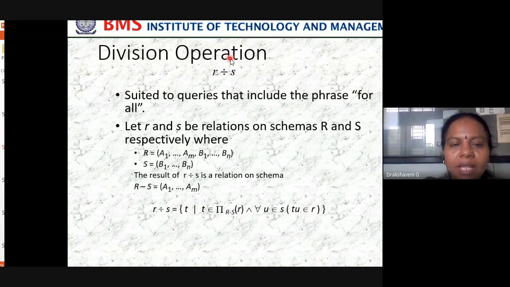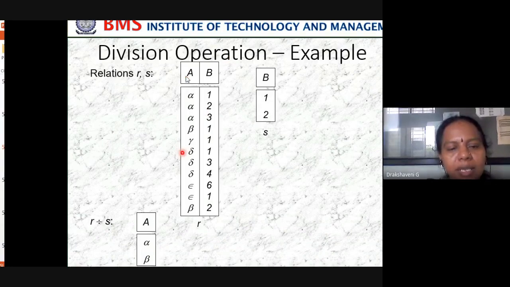Let us take an example. Here you can see R is one relation, S is another relation. I want R division S. So in B, what is there? 1, 2. Alpha 1 divided by 1: 1, 1 get cancelled, alpha. Alpha 2 divided by 2: 2, 2 get cancelled, alpha.